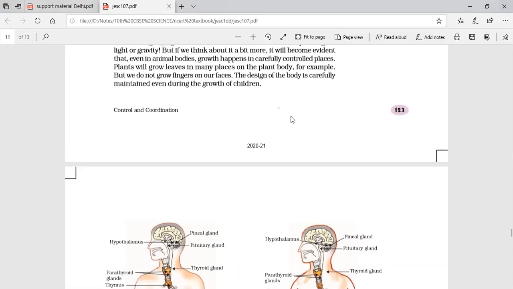Otherwise, what will happen if the proper secretion of thyroxine is not done? Goiter is a disease seen in people with deficiency of iodine or deficiency of thyroxine for a prolonged period of time. In that, a swollen neck can be seen. The neck gets swollen, because the thyroid is actually present near the neck. So there is a swelling in the neck.